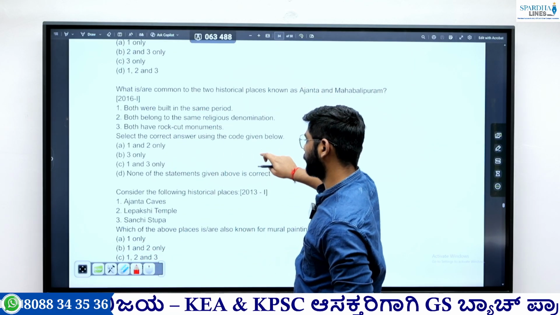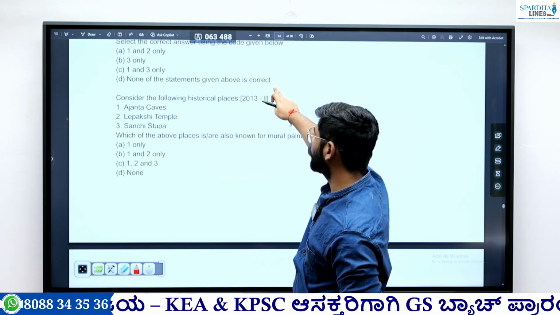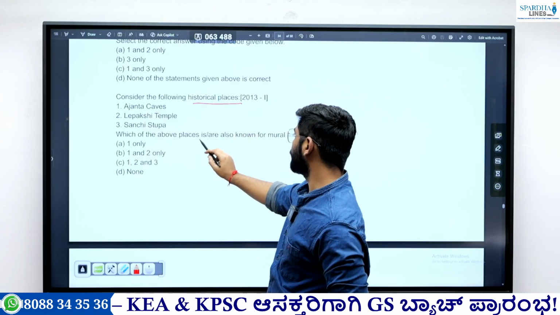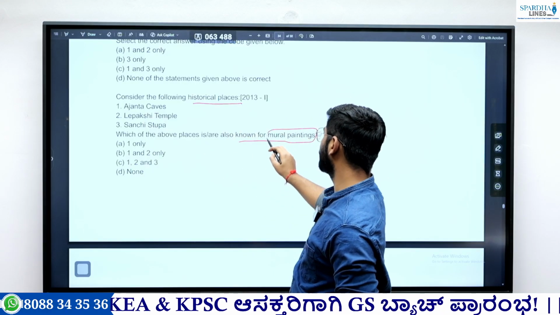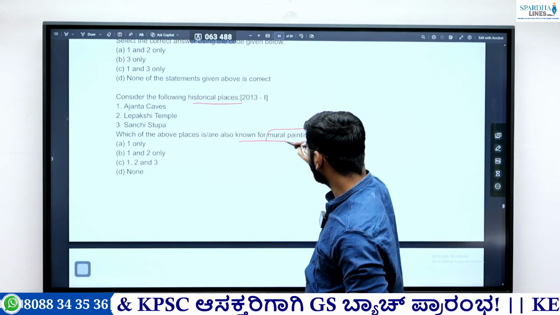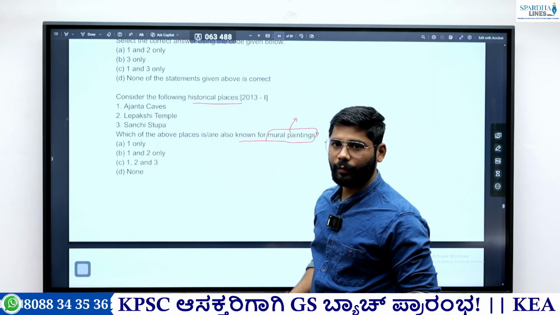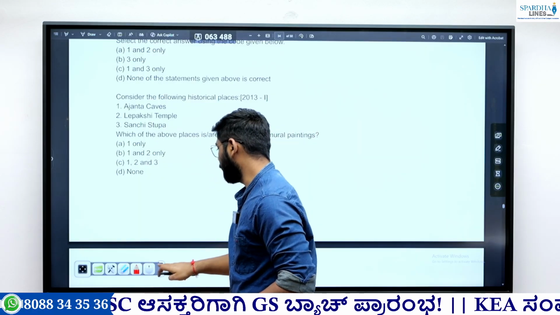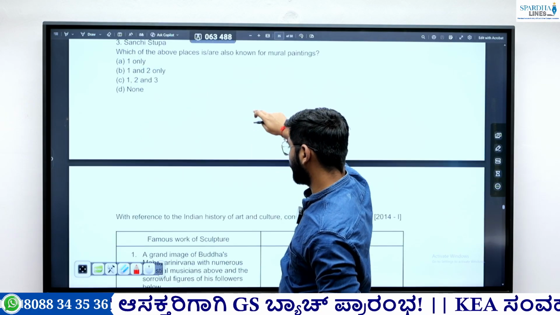2013, second question. They asked which of the following historical places is known for mural painting. They gave Ajanta, Lepakshi, Sanchi Stupa. So again we need to know the description, then only we can answer the question.